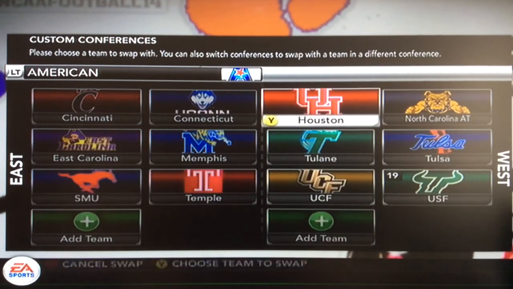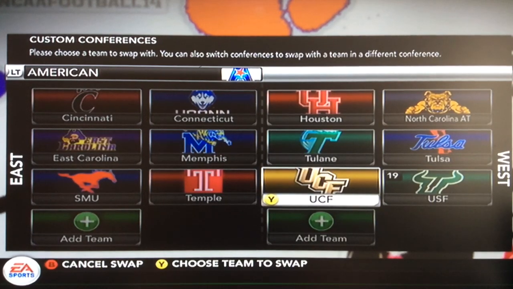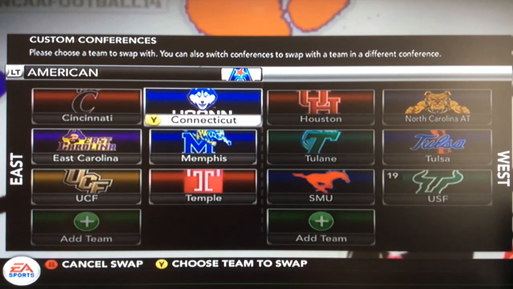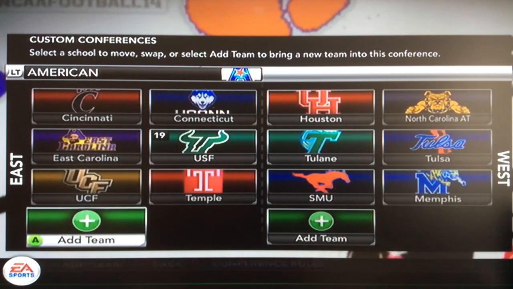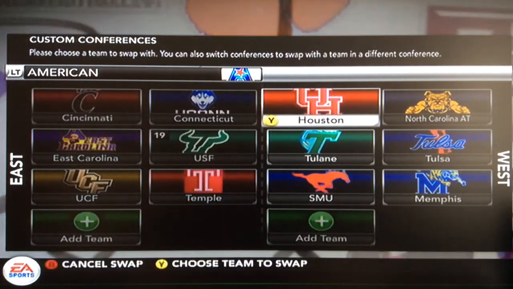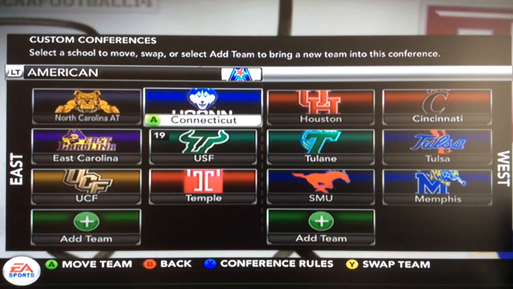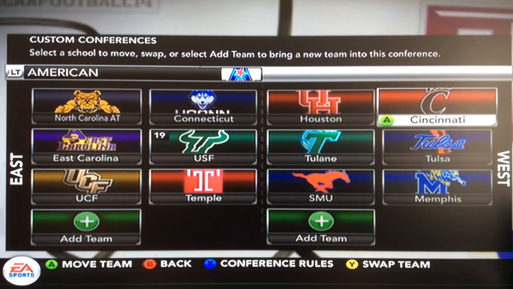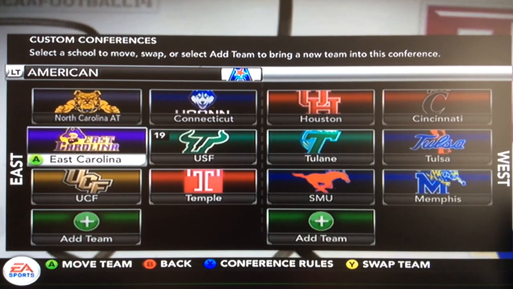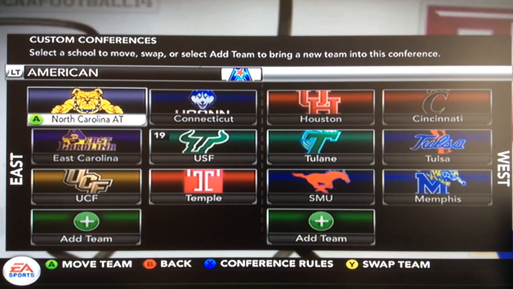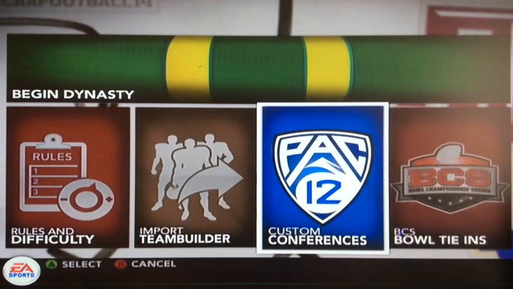I think SMU is in Texas, so that's a no. South Florida, that's in the East. I can swap out with Memphis. And I guess maybe Cincinnati in the West. Okay, I think that looks good. I know Cincinnati's not a Western city, but I think this will be our conference at least for the start of the series. Actually, no, ECU's in Carolina too. Okay, so that's all.